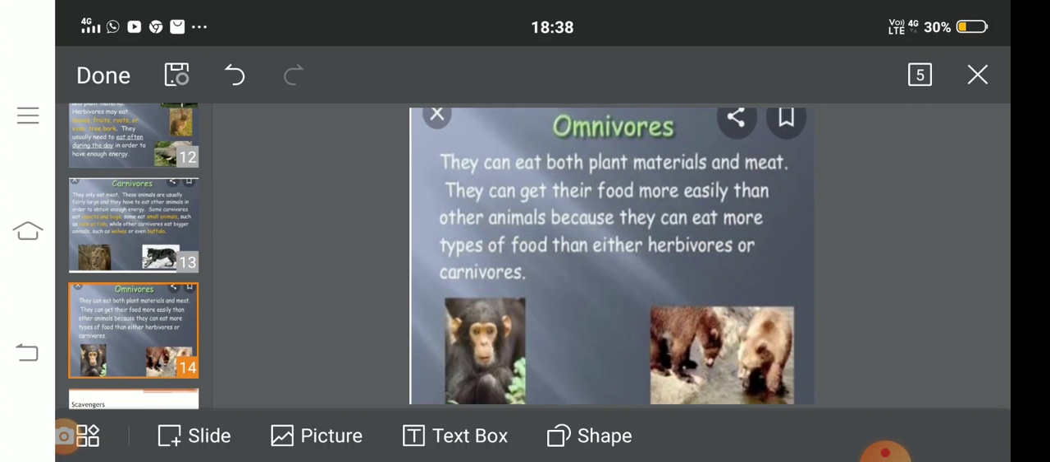Third group is of omnivores. Omnivores are the animals that eat both plant material and meat. They can get their food more easily than other animals because they can eat more types of food than herbivores or carnivores. Examples of omnivores are humans, bear, crow, etc.